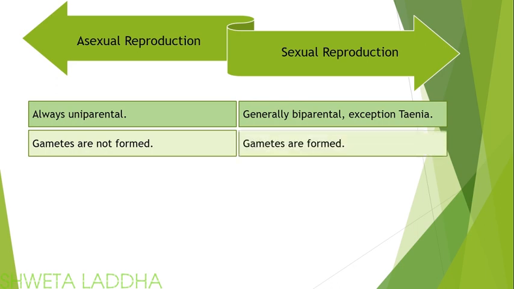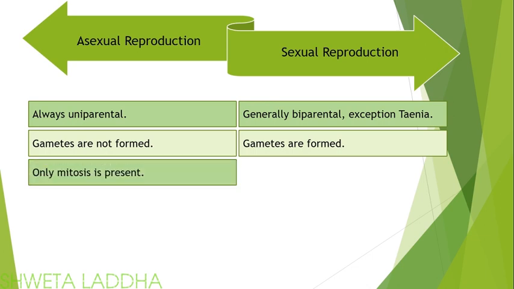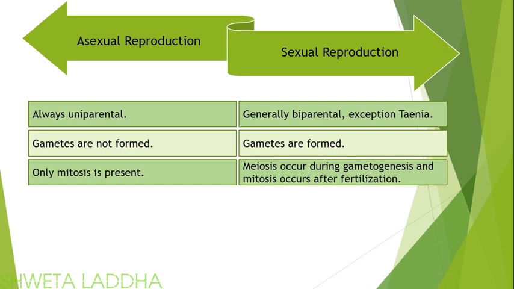Gametes are formed during sexual reproduction. Only mitosis occurs in asexual reproduction, whereas meiosis occurs during gametogenesis, that is spermatogenesis and oogenesis in sexual reproduction, which is then followed by mitosis after syngamy or fertilization.